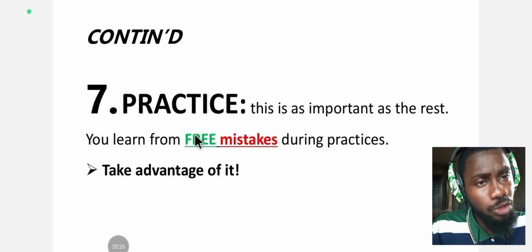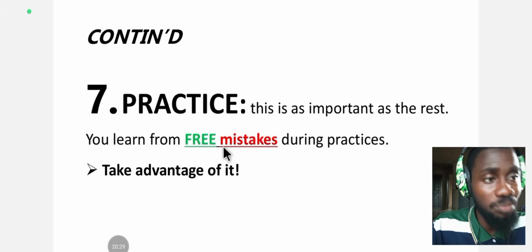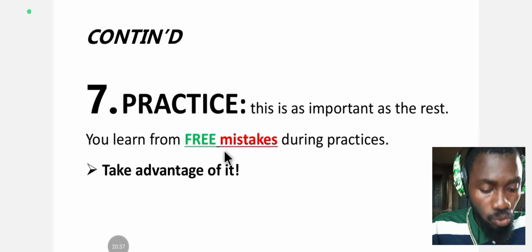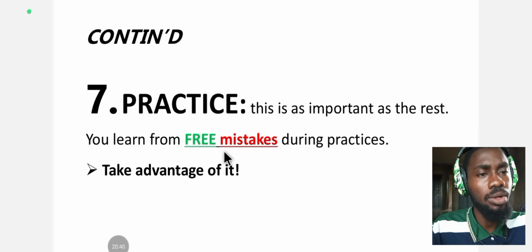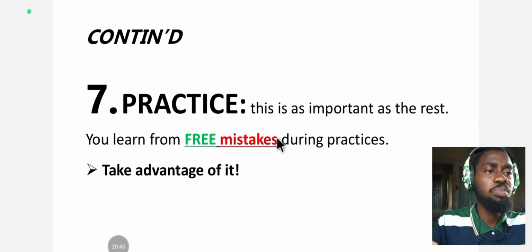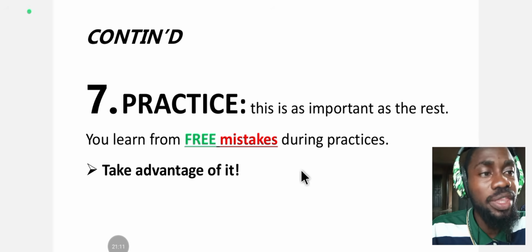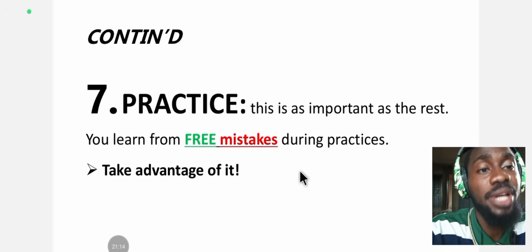So you have to make your free mistakes while practicing and learn from them, because the mistakes you make while practicing are almost free. It only costs you your time to correct your mistakes and you carry on. So take advantage of practicing, take advantage of the free mistakes. With this, we have come to the end of the topic comprehension passage.